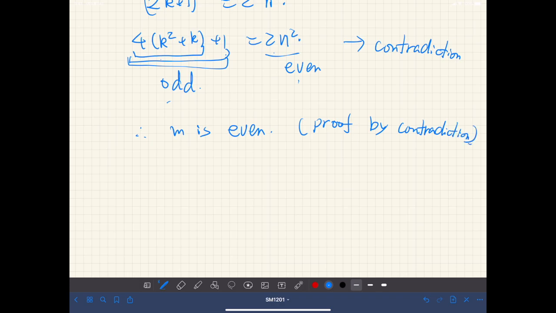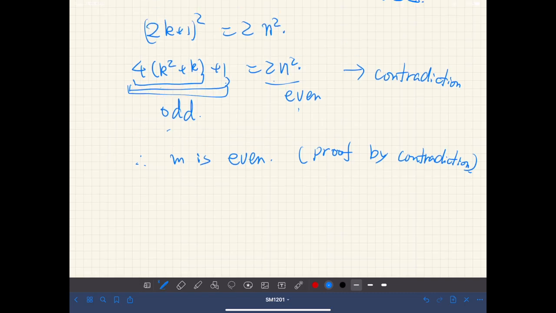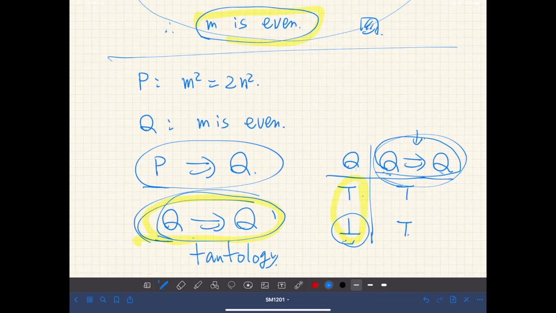So why is this proof correct? Let's go back to this statement.